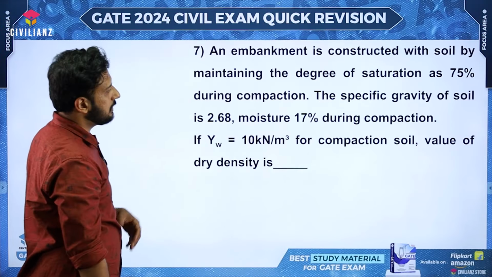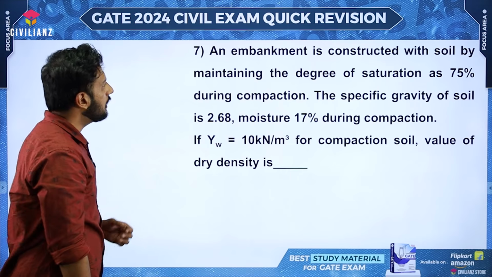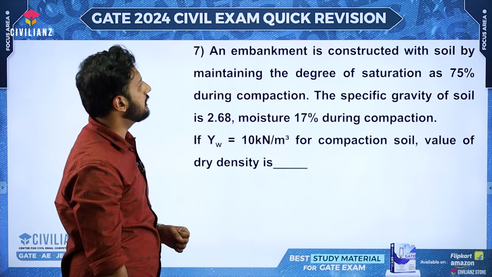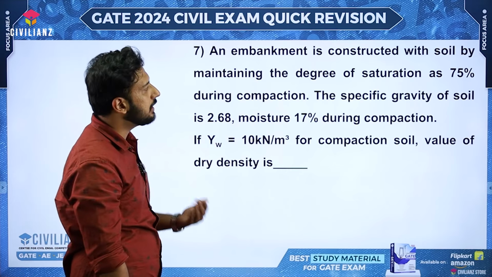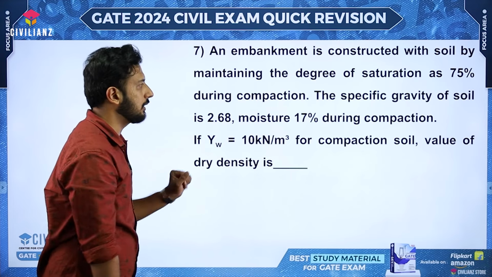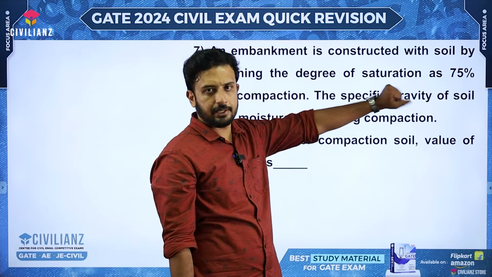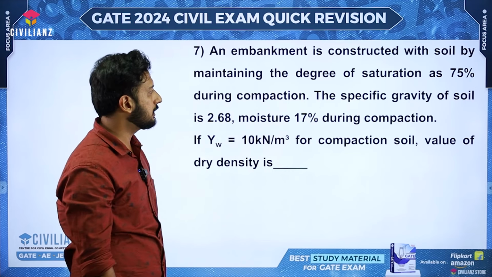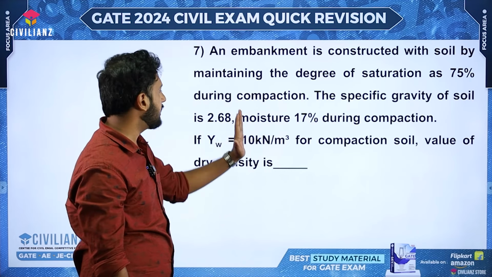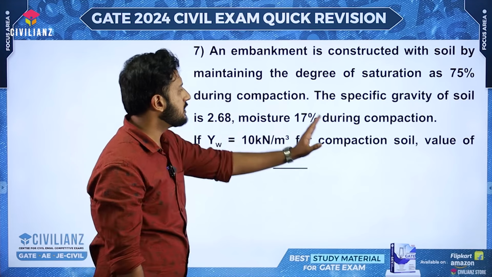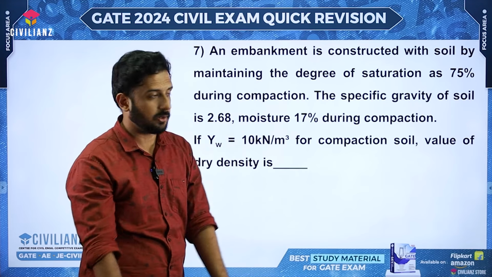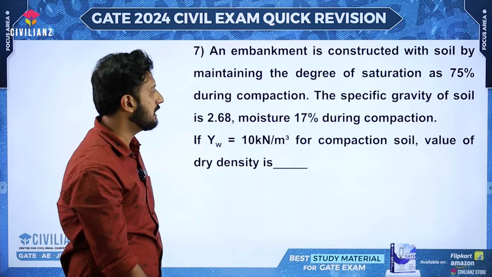Now, moving to the next question, another numerical question. An embankment is constructed with the soil by maintaining the degree of saturation as 75% during compaction. So 75% degree of saturation they have given, and also the specific gravity of the soil is given. The moisture 70%, which means moisture content, okay, water content or moisture content, both are same.